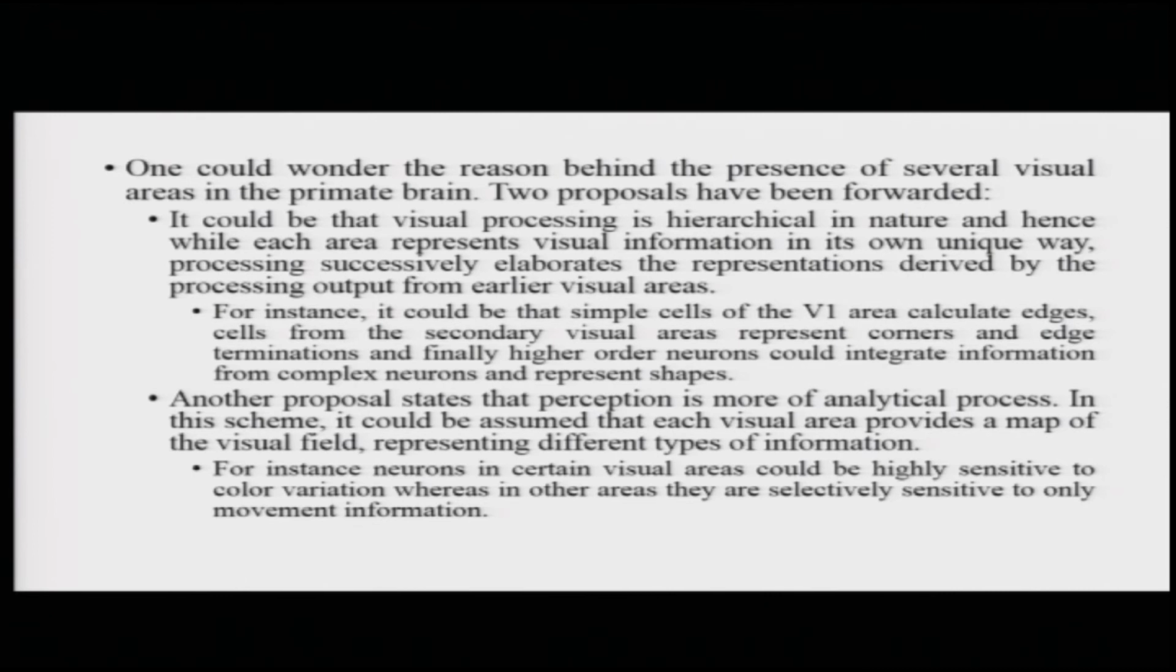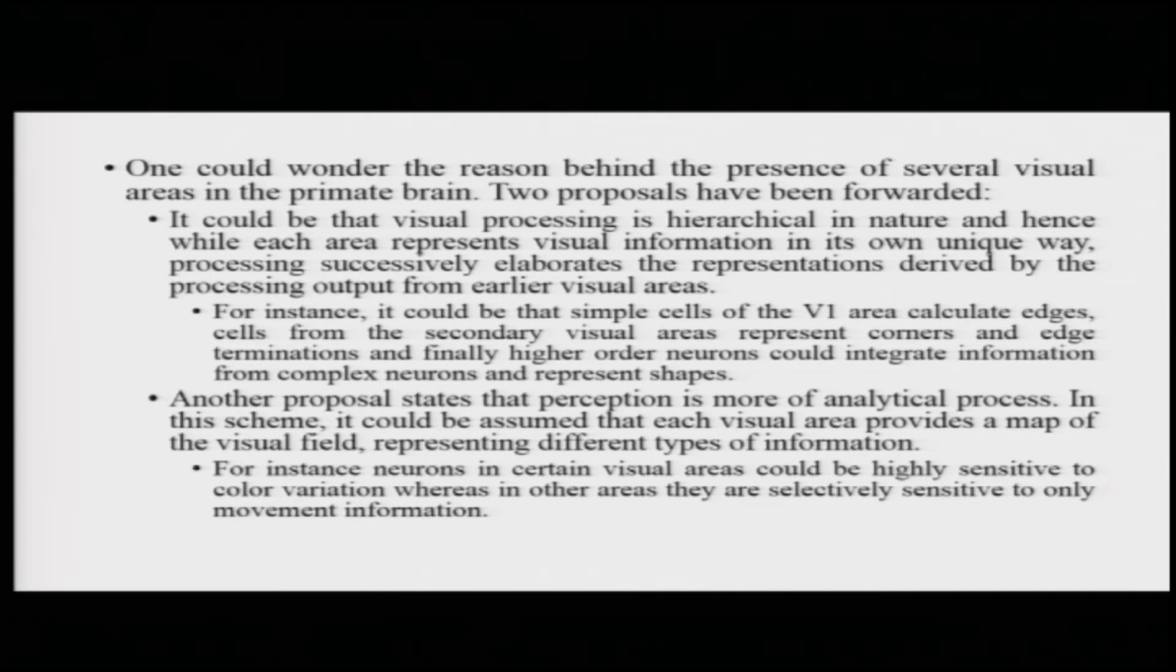Another proposal states that perception is more of an analytical process. It is a process that requires us to analyze different aspects of the visual stimulus and later recombine it to form a whole percept. Under this scheme, it could be assumed that each visual area that we have just seen provides a map of the visual field representing different kinds of information.